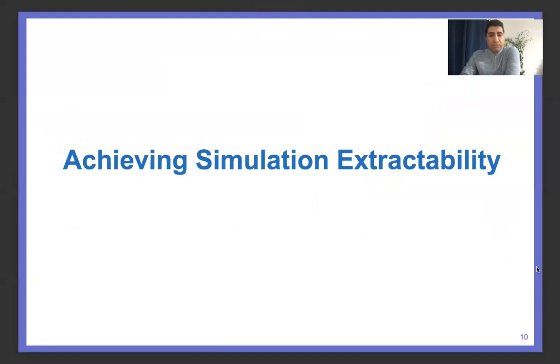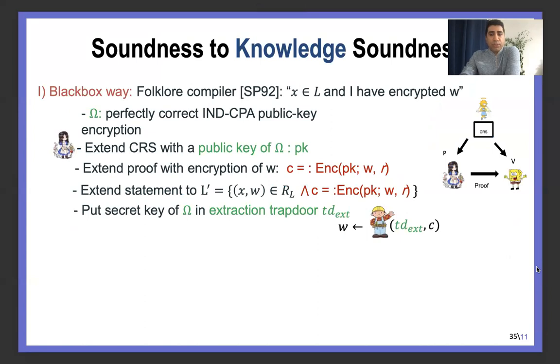But there is another property which is used in real-world applications of such constructions. It's called simulation extractability. To get the definition of simulation extractability, we first start from soundness. A variant of soundness is called knowledge soundness, which guarantees soundness plus the guarantee that the prover knows the witness. So it means that if the prover passed the verification, we can construct an efficient extractor that extracts the witness.